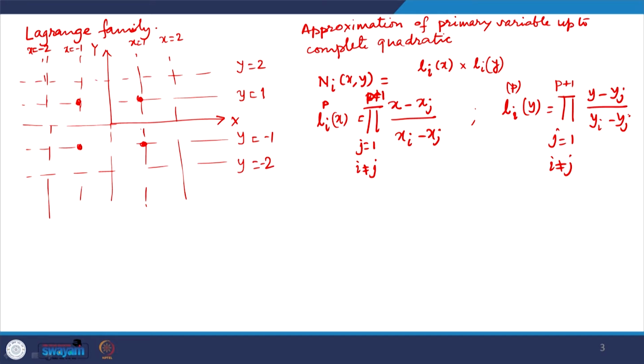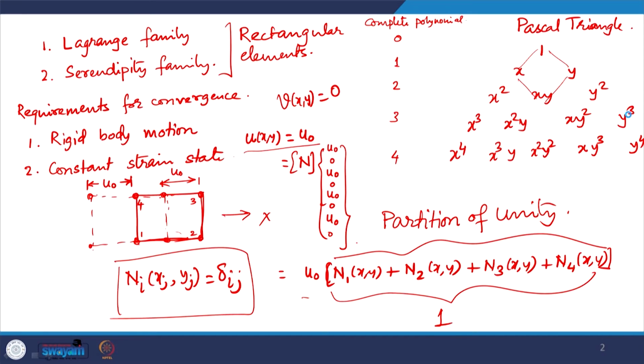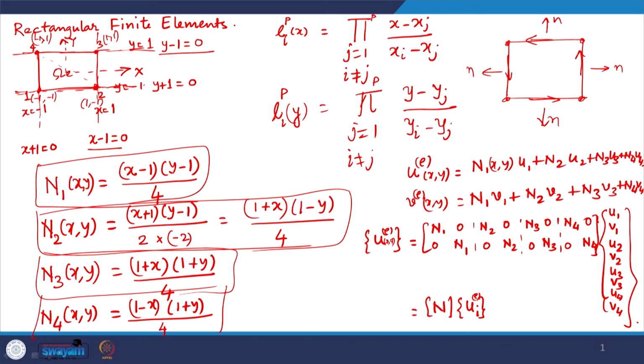So, these are the 2 terms, and if you look at the previous derivation, this is first degree Lagrangian interpolation in x multiplied by first degree Lagrangian interpolation in y. So, this should actually be up to p plus 1. Only then, by removing one term for which i is not equal to j, there will be p number of terms in this product. So, this is a first degree polynomial in x multiplied by a first degree polynomial in y, and together they give us the required terms.